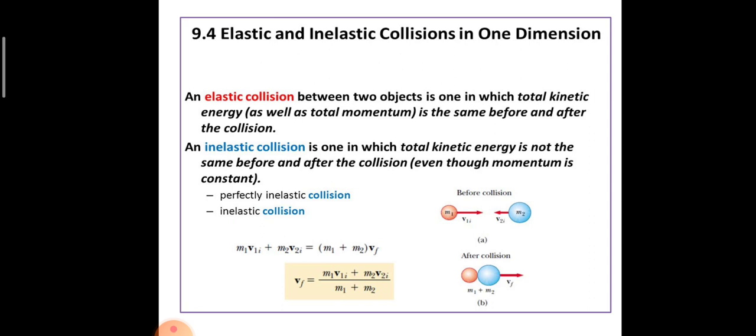Now, let us discuss about collisions. Collisions are nothing but interactions between objects. Let us discuss about the two types of collisions. They are elastic and inelastic collisions. An elastic collision is one in which the total kinetic energy and the total momentum is conserved. In an inelastic collision, the kinetic energy is not conserved, but the momentum is conserved.